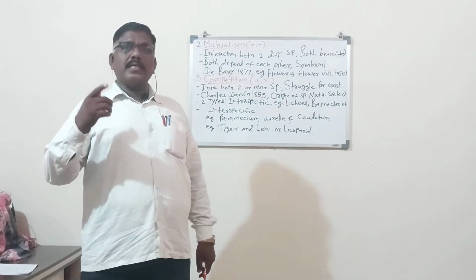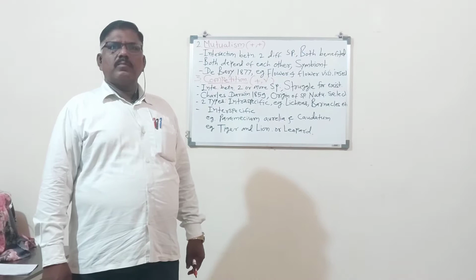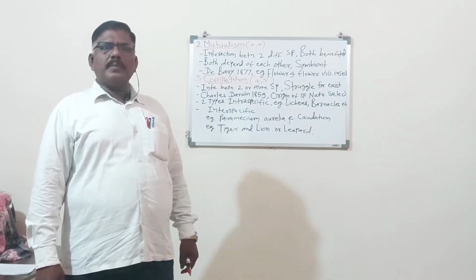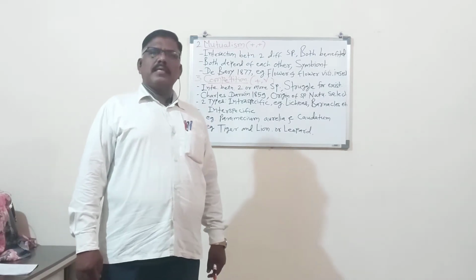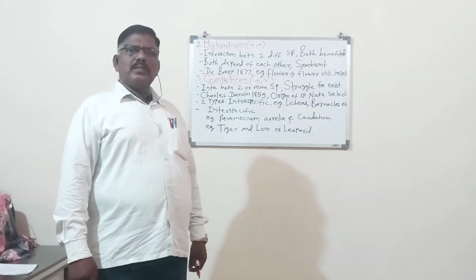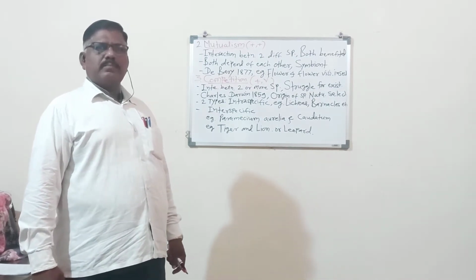Different examples are given for each type. For example, in ectocommensalism, remora on shark is the example given.